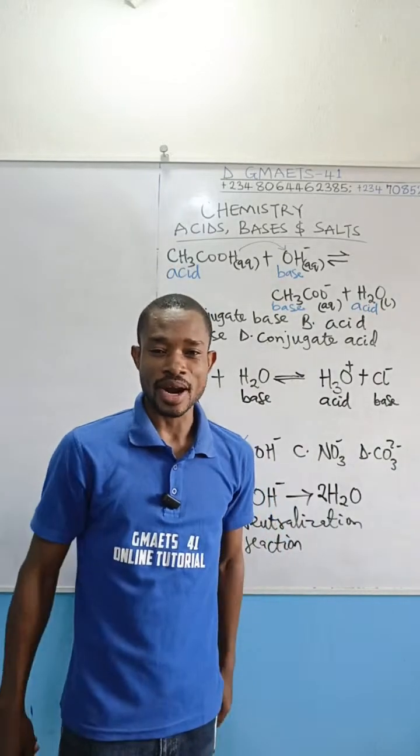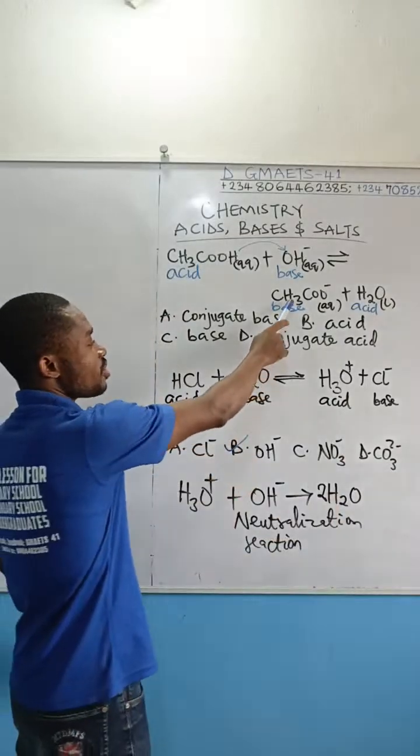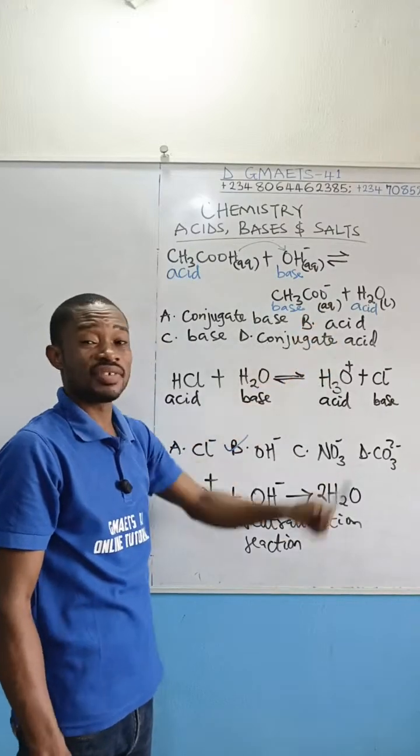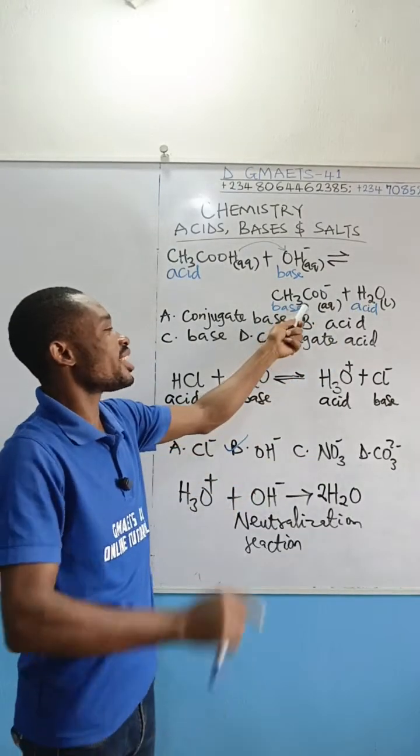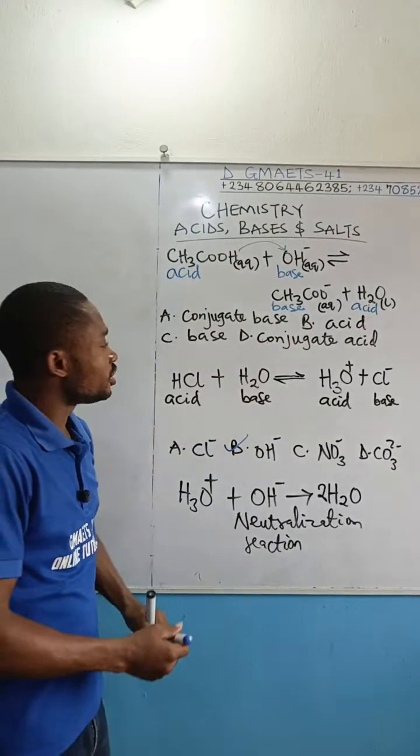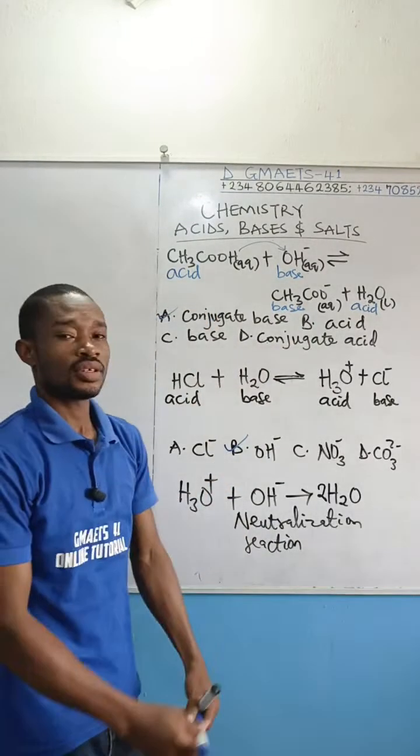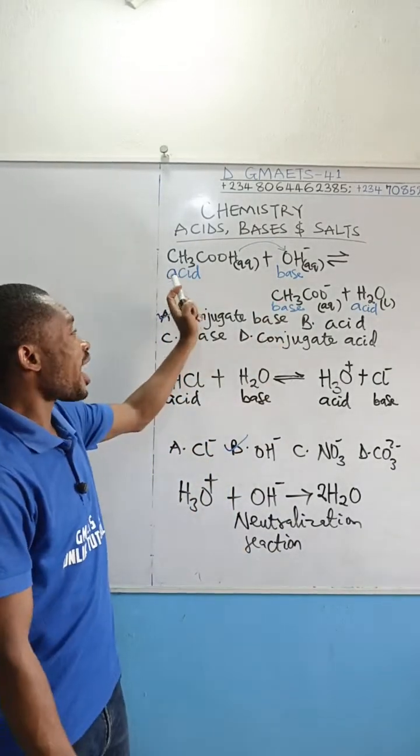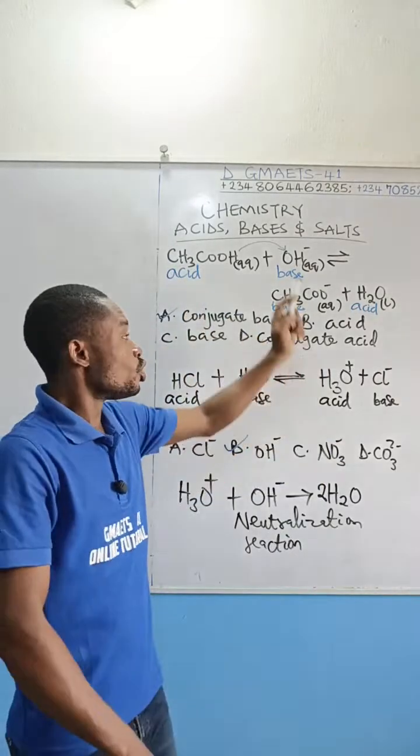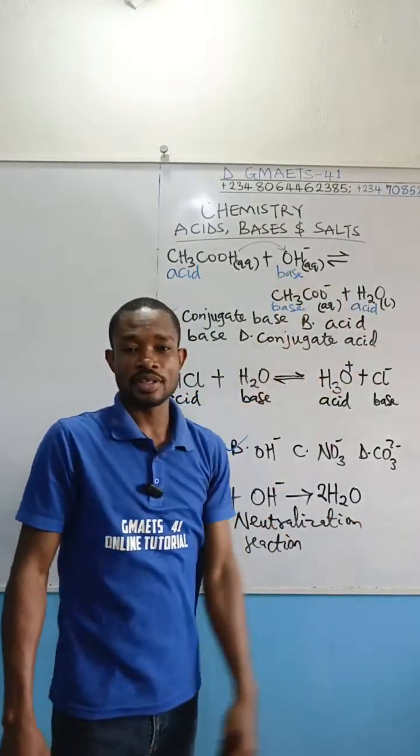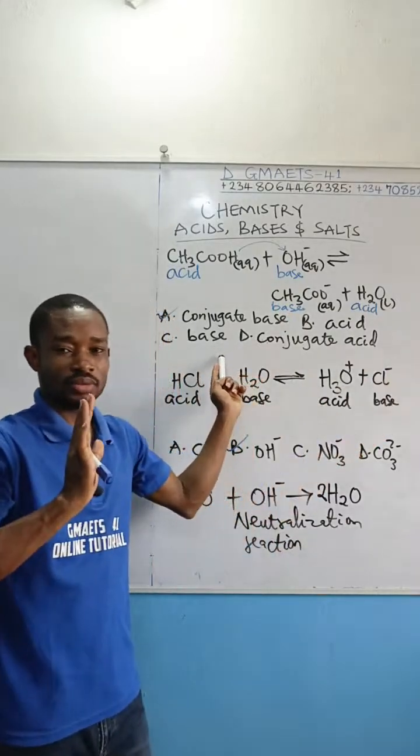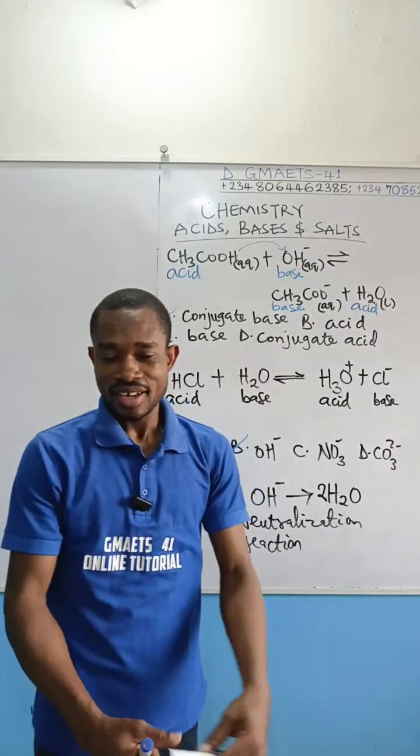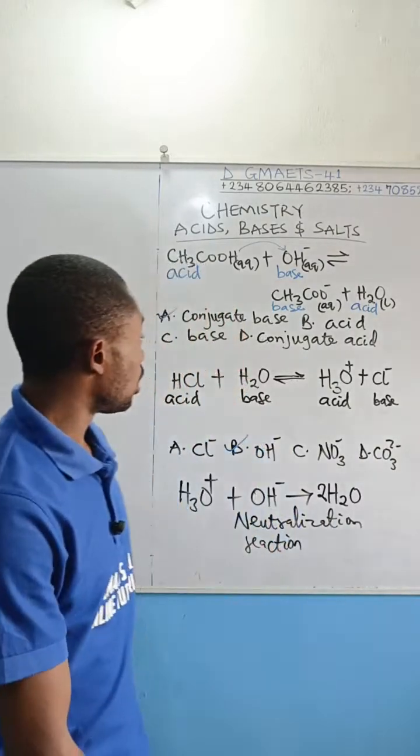Am I communicating right? So simply put, this CH3COO negative is called the conjugate base. This is the conjugate base to this acid. Therefore, the correct answer is option A. This is the conjugate base. Please take note: you pick acid, you talk about the conjugate base. You don't just have base like that. The base is always taken to be a conjugate base. Are you following right? So the correct answer is option A.